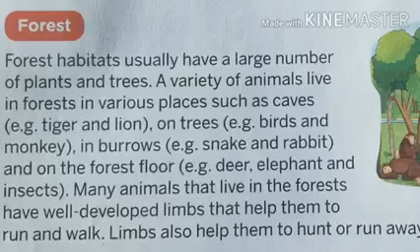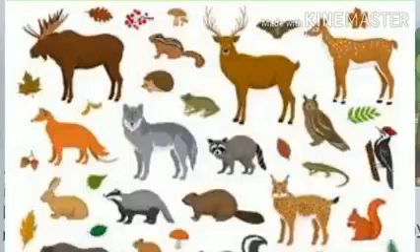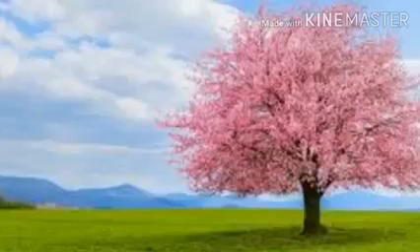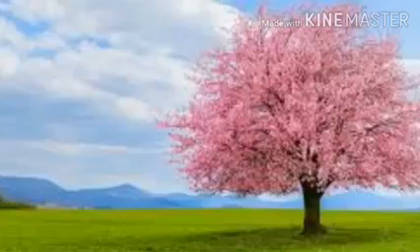Forest habitats usually have a large number of plants and trees. A variety of animals live in the forest in various places, such as caves. Examples are tigers and lions. Animals also live on trees and in burrows. On trees we see birds and monkeys living.